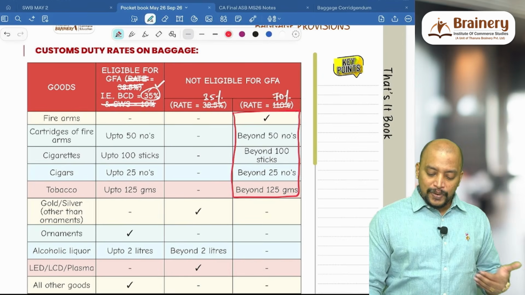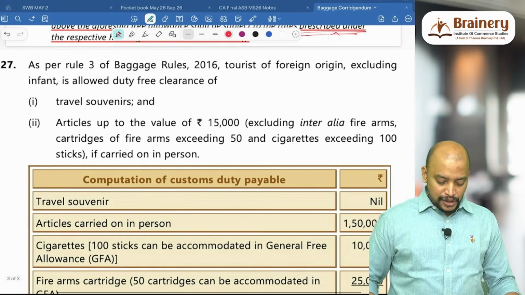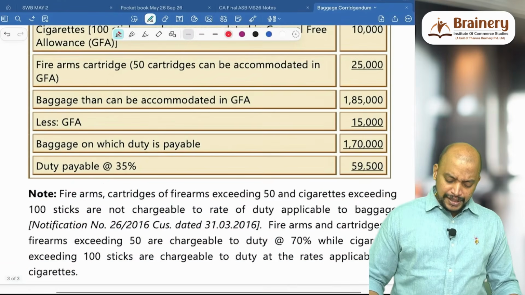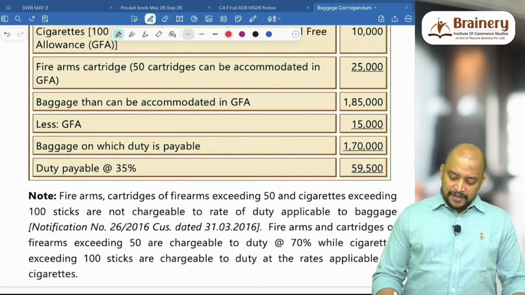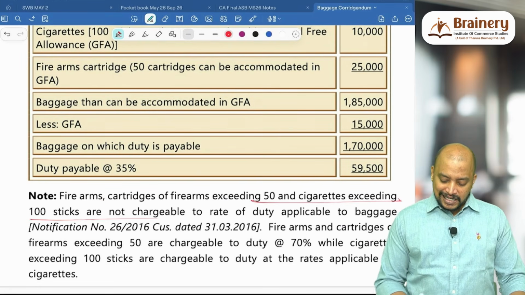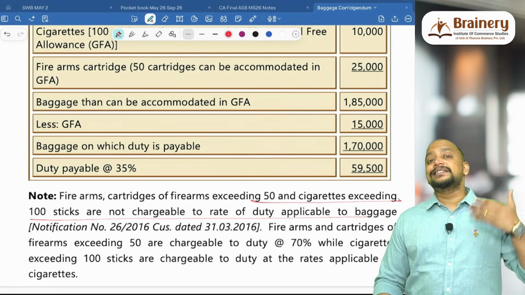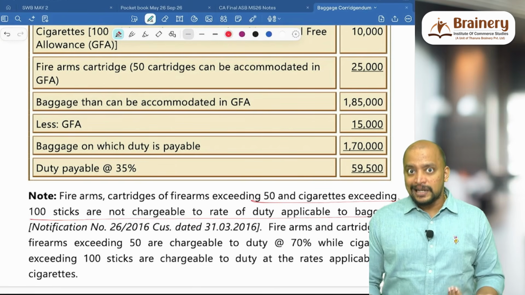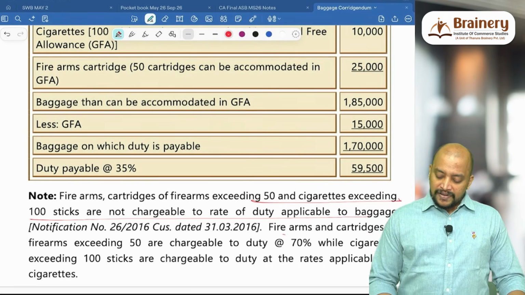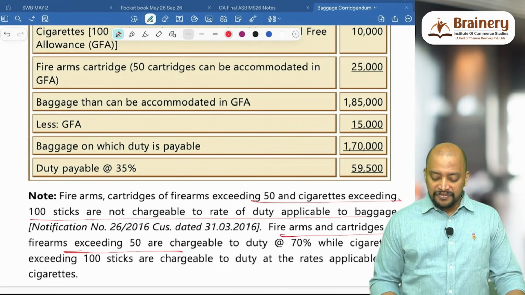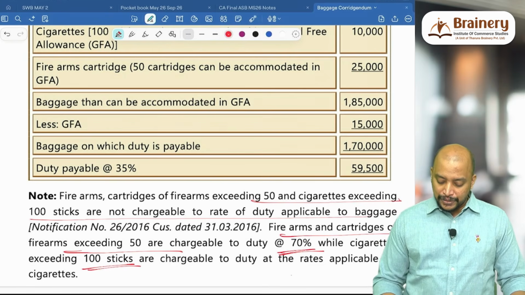And one particular question of the study material they have solved. Okay, so this is related to the question: firearms, cartridges of firearms exceeding 50 and cigarettes exceeding 100 are not chargeable to the rate of duty applicable to baggage. That does not mean it is exempted. Up to 100, up to 25, up to 125, 35% is only applicable. Firearms and cartridges of firearms exceeding 50 are chargeable at 70%, while cigarettes exceeding 100 are chargeable to duty.